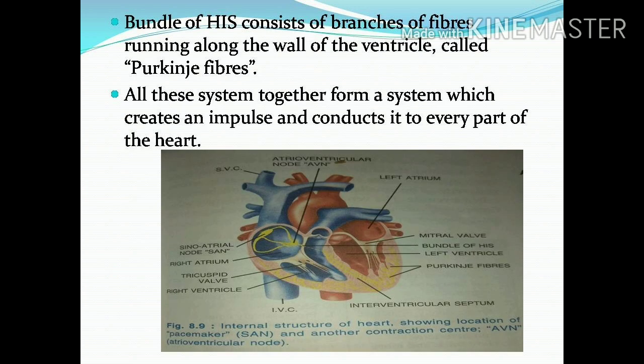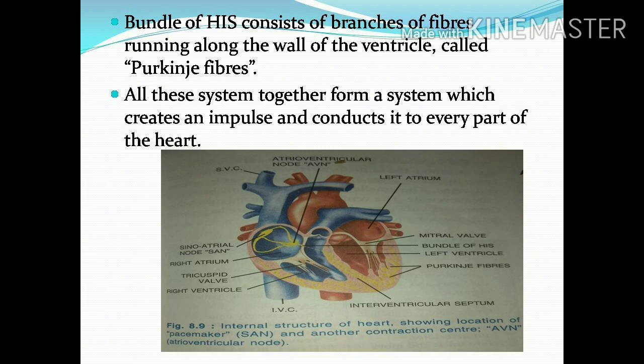Next, the bundle of His consists of branches of fibers running along the wall of the ventricle, called Purkinje fibers. Here the bundle of His once again divides. It forms many fiber-like structures. These fiber-like structures run on the wall of the ventricles, so they are called Purkinje fibers. All these together form a system which creates an impulse and conducts it to every part of the heart.